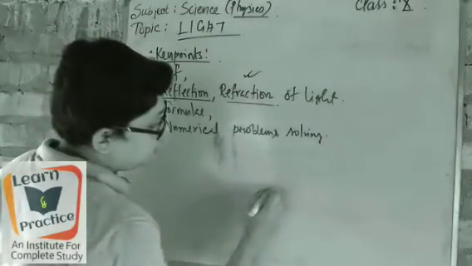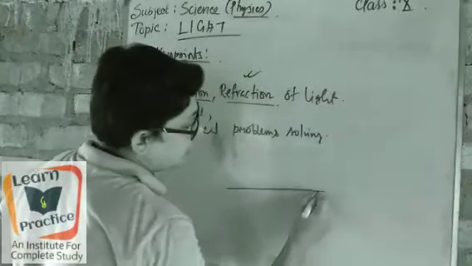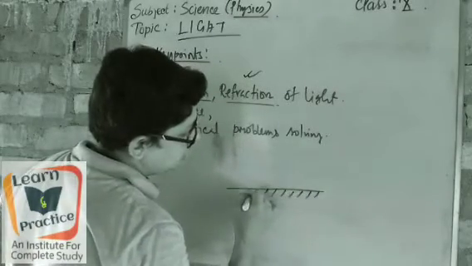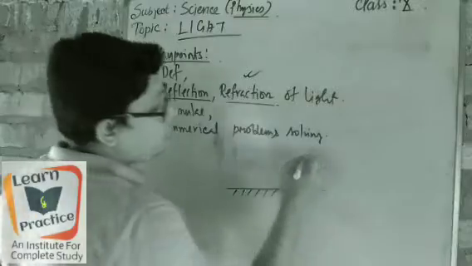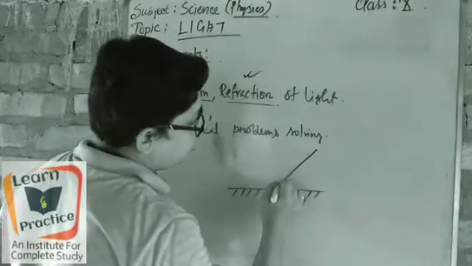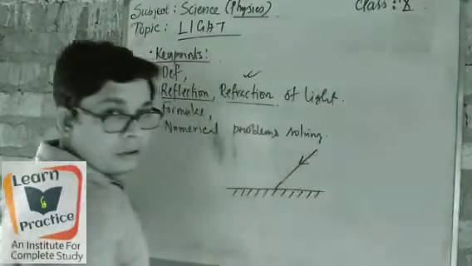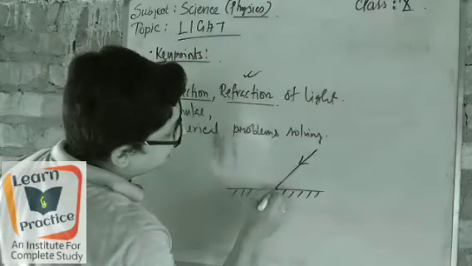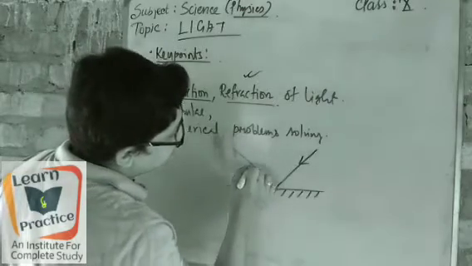First of all, we will take a mirror horizontally, then from one portion a light will fall on it, and it will be reflected at the same angle.